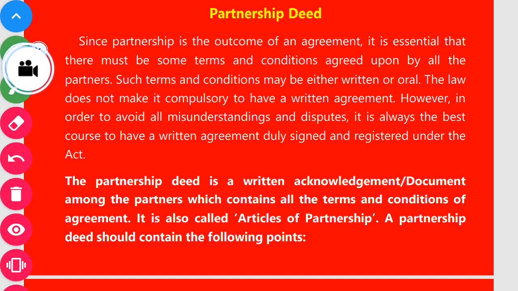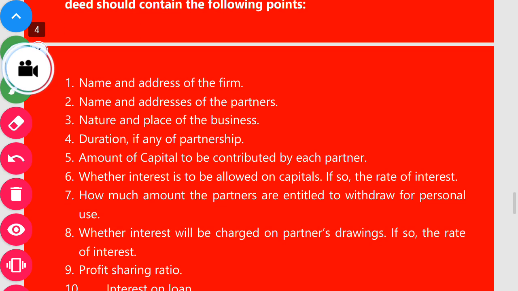What are the terms and conditions, the contents of partnership deed that we mention in the partnership deed? Here the first point is the name and address of the firm. Second, name and address of the partners. Third, name and place of the business. Fourth, duration: if your partnership is for 1 year, for 2 years, for 3 years, how long the partnership will continue. That is the duration of the partnership, the time period. Fifth point, amount of capital to be contributed by each partner. How much amount every partner will contribute in the firm.